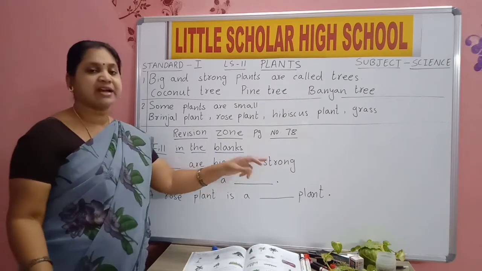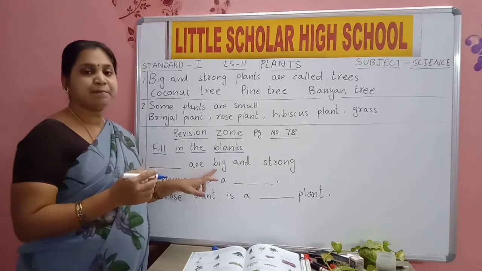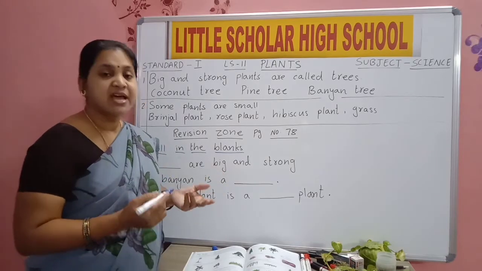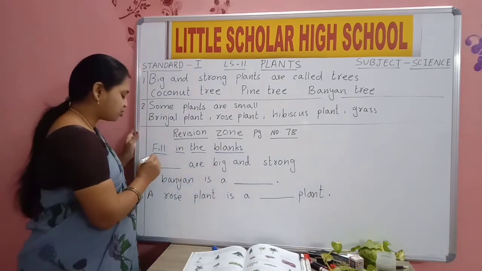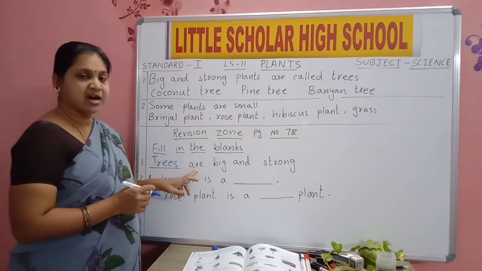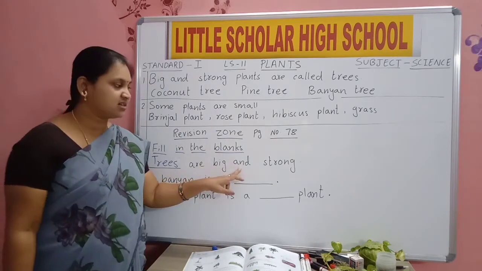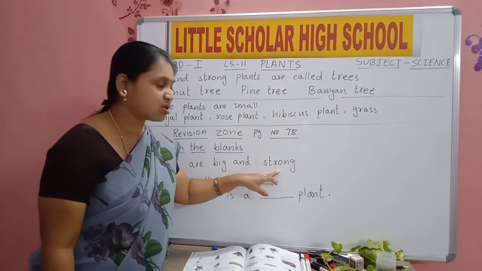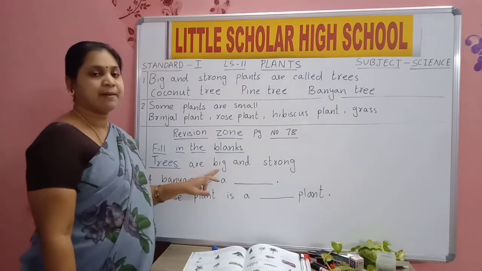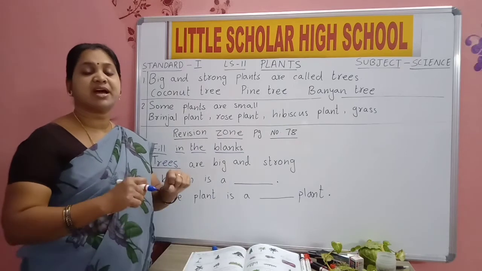What are big and strong? Trees are big and strong. Our trees, they are big and also they are strong.